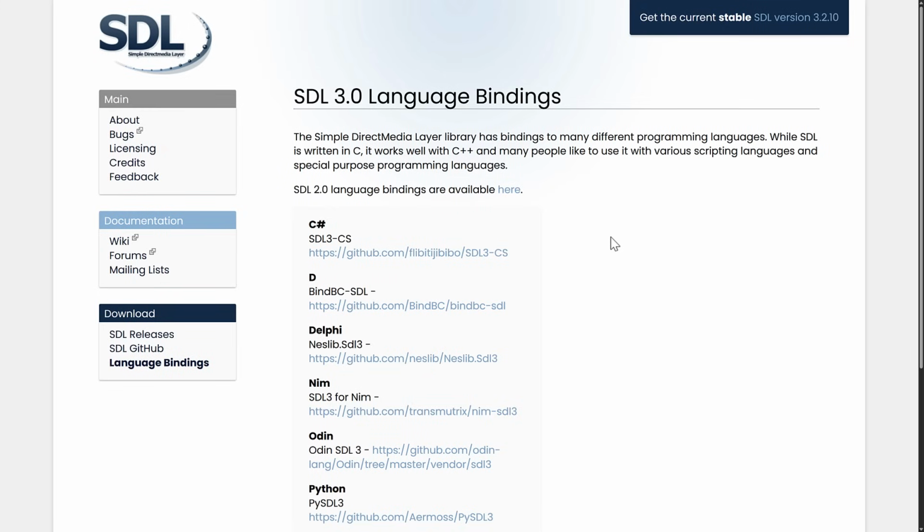Now, SDL is being used, Valve use it for pretty much all of their titles for window management, input handling, cross-platform joysticks, that kind of stuff. It does pretty much all of the plumbing that you need for your game. So having language bindings here, if you're writing your own engine, using something like SDL as a building block is a huge time saver.